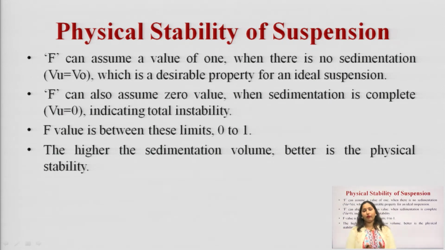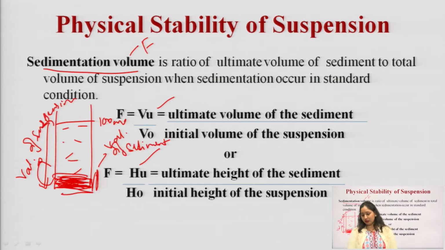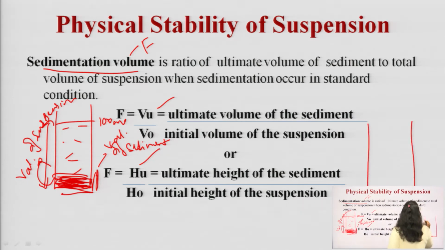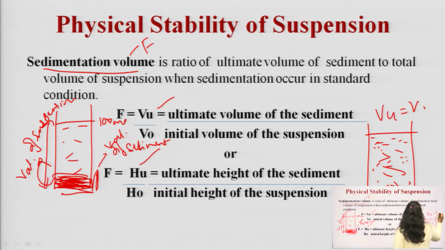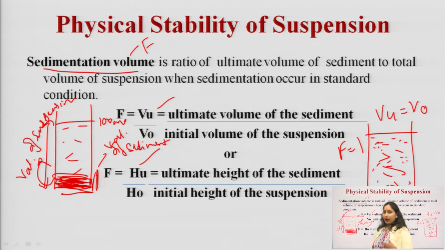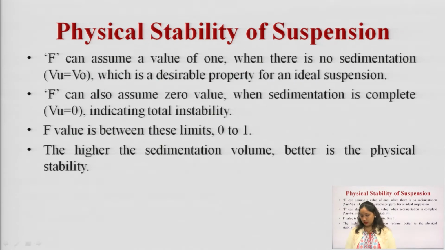Okay. So, if the value of F is 1, that is the case of ideal suspension. In this case there is no sedimentation. That means all the solids are uniformly dispersed in the medium. At this stage, Vu is equal to V naught. That is why F is equal to 1. This is the ideal case of suspension.